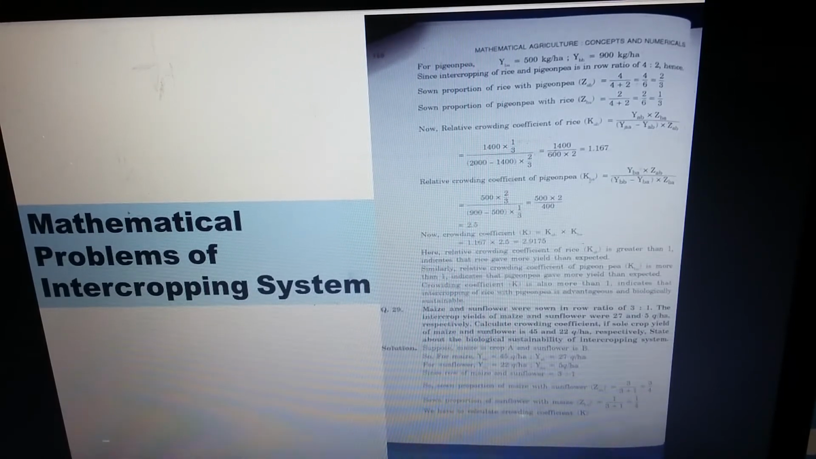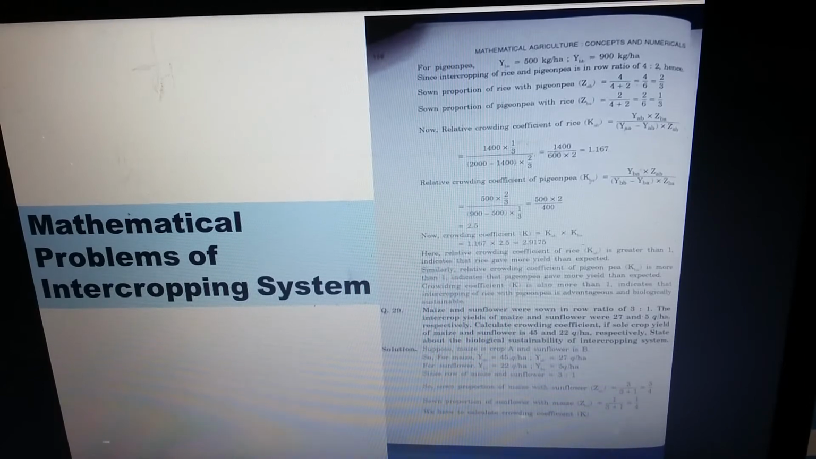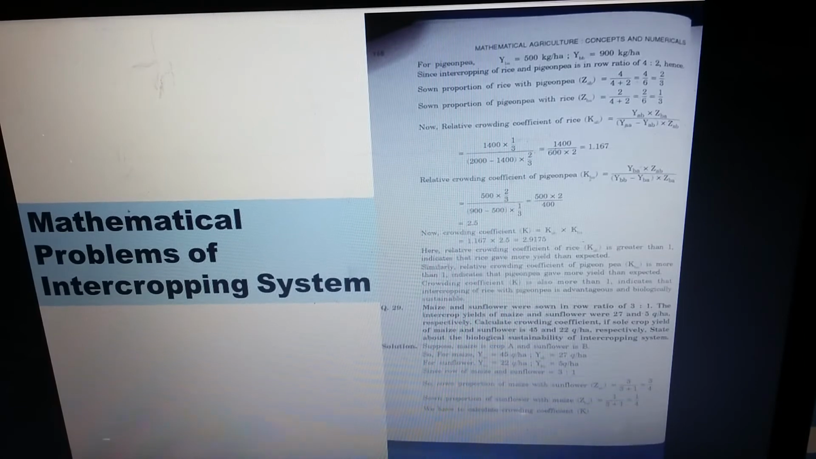So for calculating the relative crowding coefficient, we have to calculate the relative crowding coefficient for the rice crop, and then we have to calculate the relative crowding coefficient for the PGNP crop. For getting the crowding coefficient, we just multiply both the values. So you just follow me. The relative crowding coefficient for the first crop, that means the crop rice, is equal to YAB into ZBA divided by YAA minus YAB into ZAB. Just put all those values.